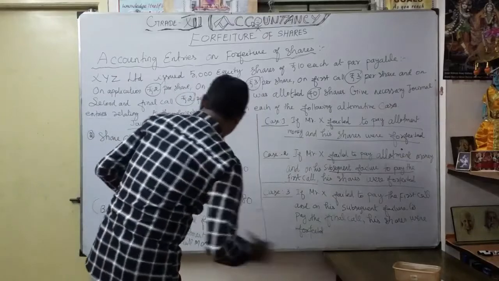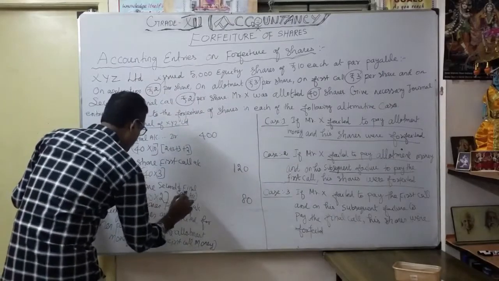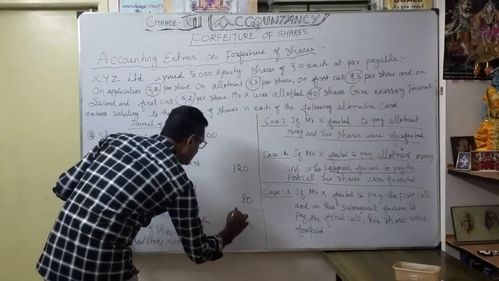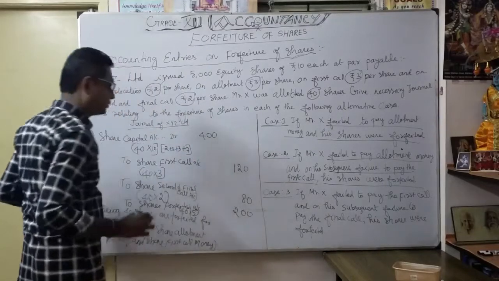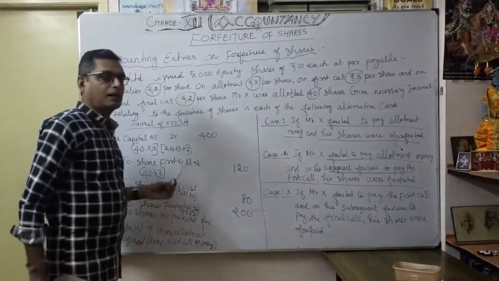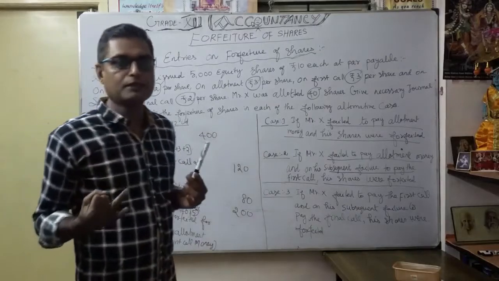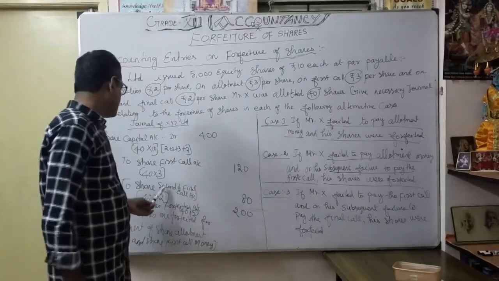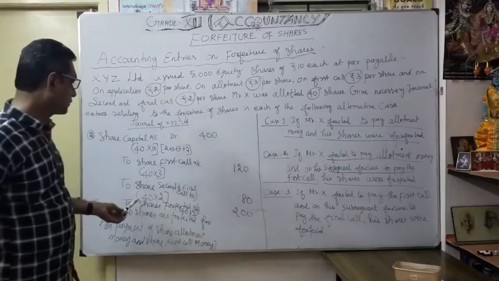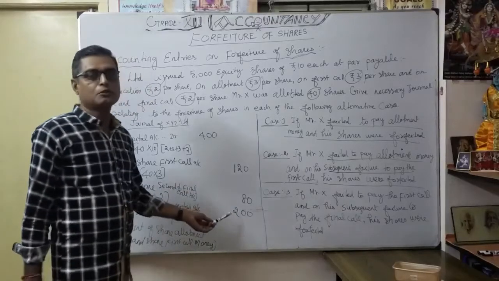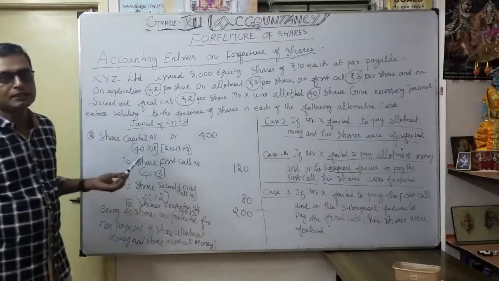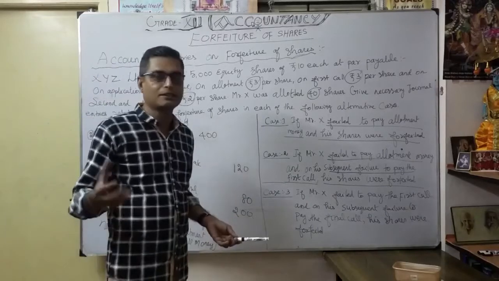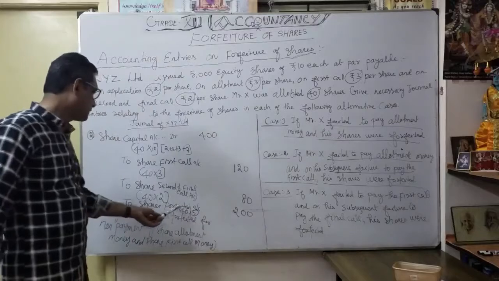Correct. So here 40 into 2, second call. Here shares forfeited how much? 40 into 5. So it comes to 200 rupees. So understood. So why 5 rupees? Application they paid, allotment they paid, 5 rupees. The only default is what? Share first call 120. Share second and final call 80 rupees. So the shares going to be forfeited: 200 rupees, 40 shares at 5 rupees for application and share allotment. With this 200 rupees, the company took over. That's the share forfeited account.